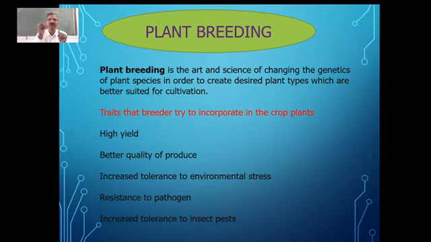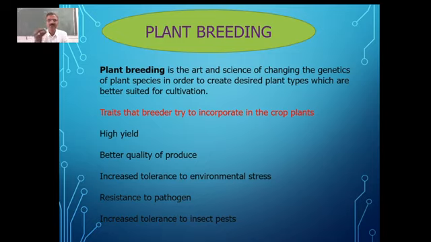So we want to have a high yield variety. Then secondly, better quality produce. So it is not only the quantity, high yield is concerned with the quantity. But here we are also concerned with the quality. Quality as far as the nutrient content is concerned. Quality with respect to the keeping status or keeping quality, you can say, which we also call shelf life.